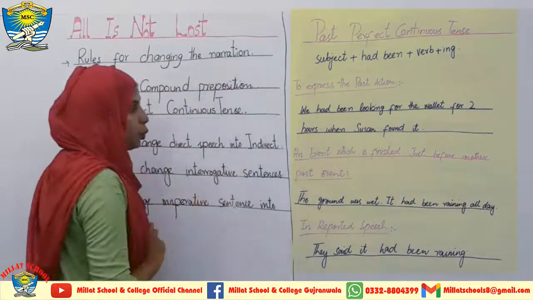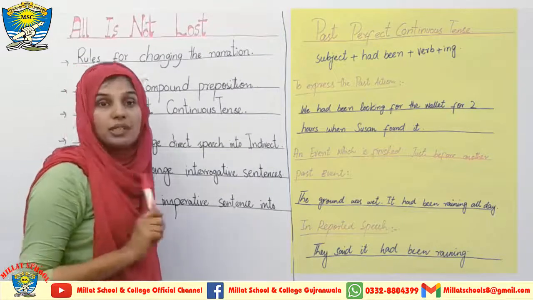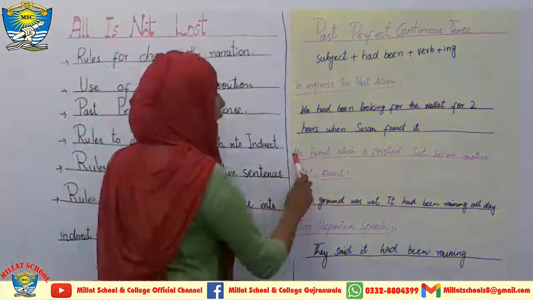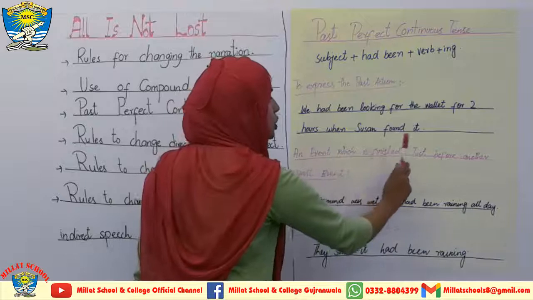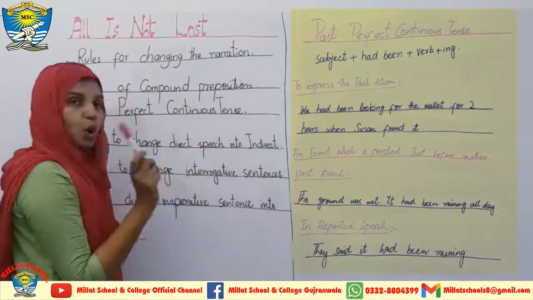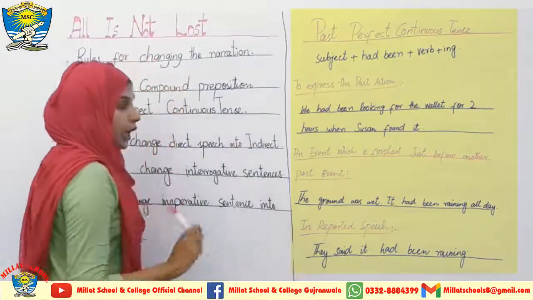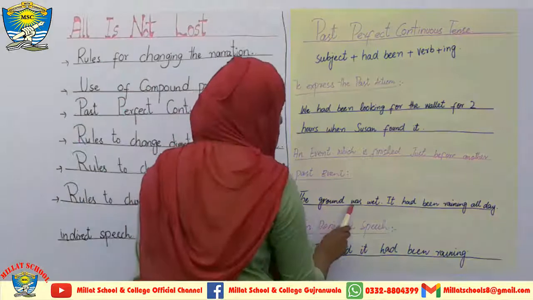Now I am coming towards the next type of sentences. The next type are those sentences in which an event is finished just before another past event. Such types of sentences also use past perfect continuous tense to express. Here is an example. The ground was wet.